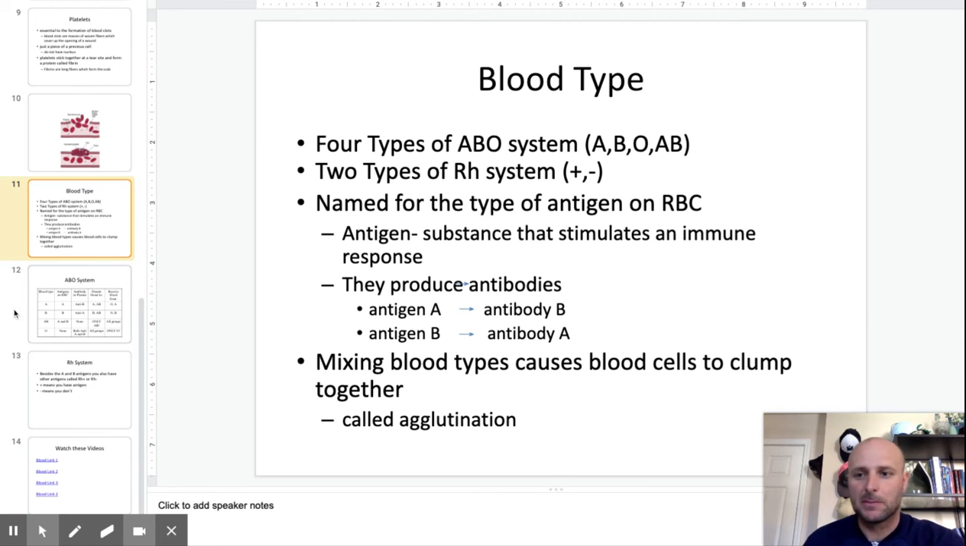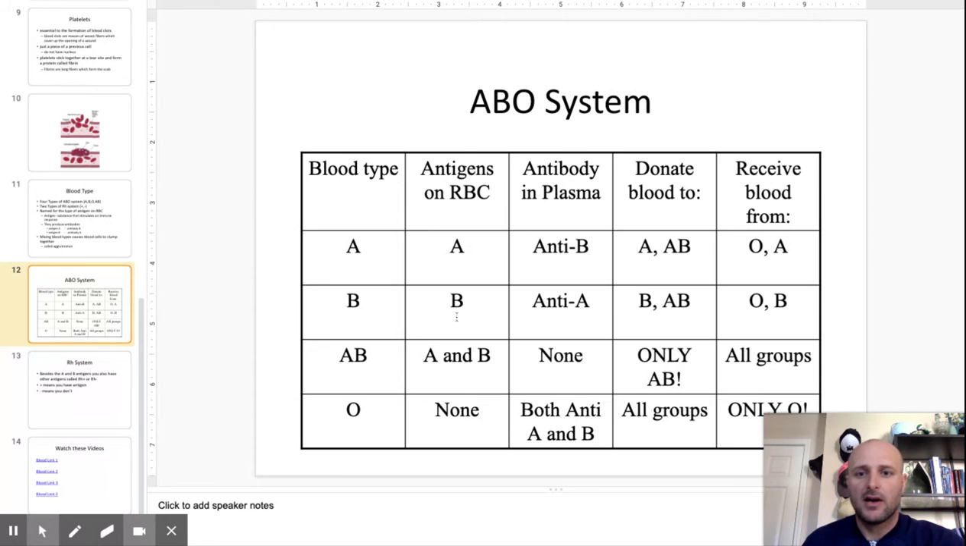It's kind of confusing, but here's a chart which can help you. If you have blood type A, then you can donate to A or AB, or you can receive from these ones. There will be questions about this on the test.